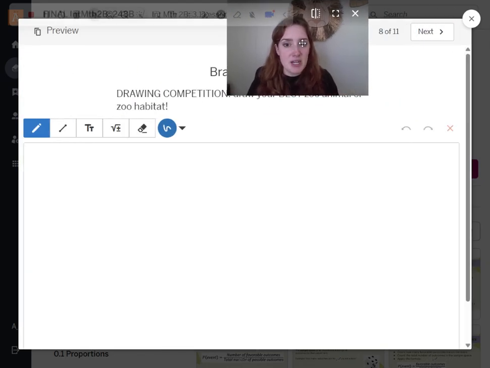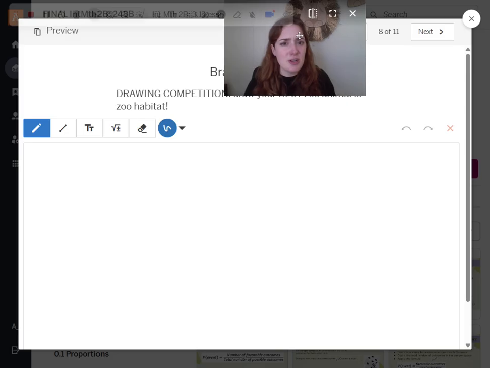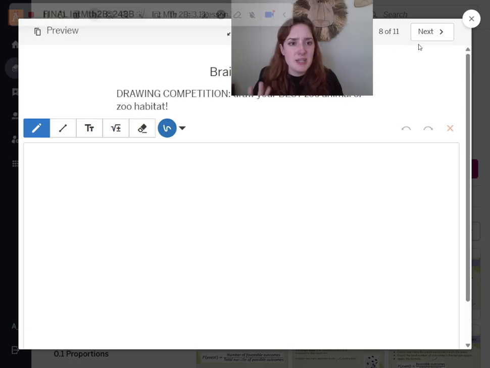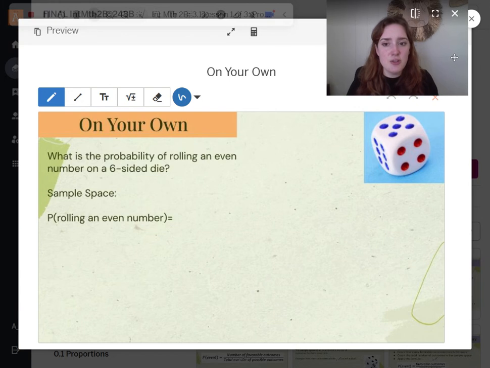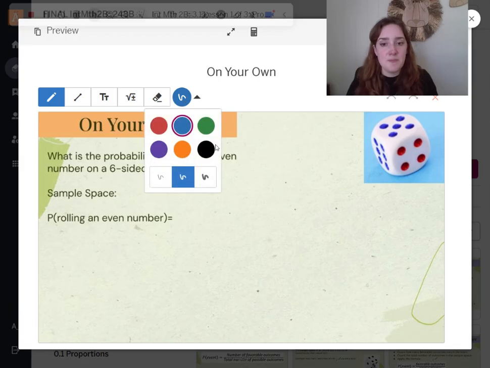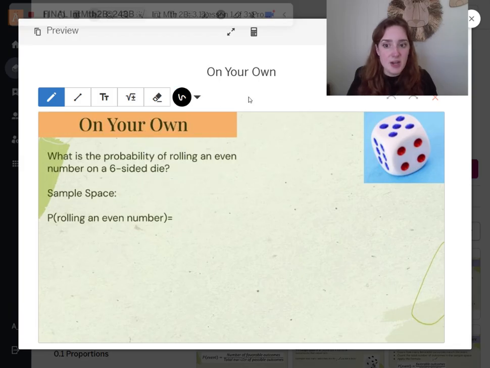Slide 8 is a brain break, so if you ignore the drawing competition, I'll get rid of that because that's old, but take a break if you need a rest. Slide 9, I'd like you to try this on your own. The probability of rolling an even number on a 6-sided dice: what's the sample space, and what's that probability going to be? So again, pause the video, try this on your own. When you're ready to check your answer, go ahead and resume.